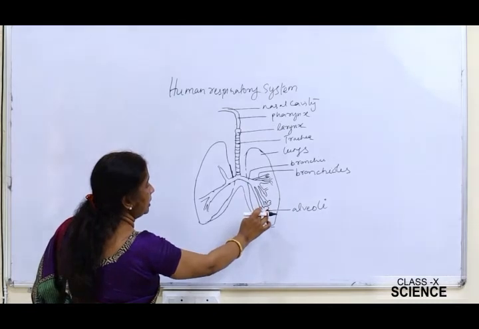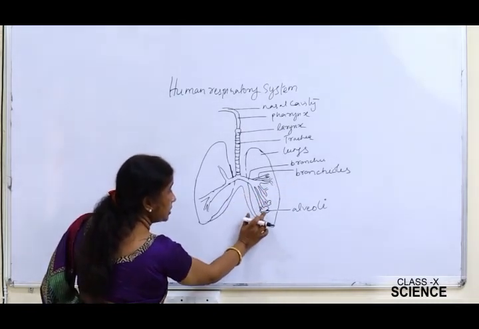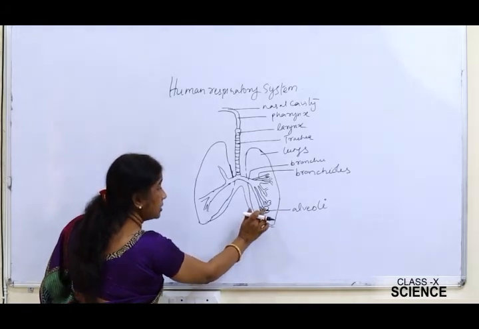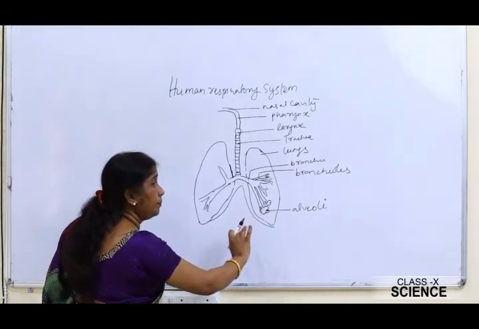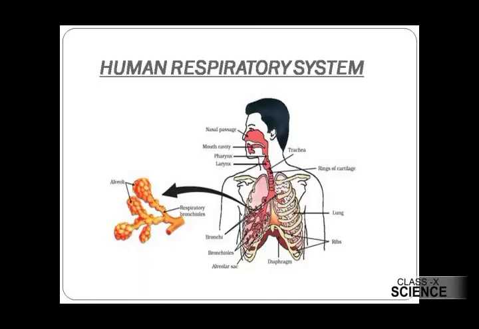At the terminal portion of the bronchioles is the alveoli, and the oxygen reaches the alveoli. It is at the alveoli that the exchange of gases takes place, right? The diaphragm is present just below the lungs. It is a muscular structure that supports the lungs, and both lungs are covered inside a rib cage made up of small bones called the ribs, right?